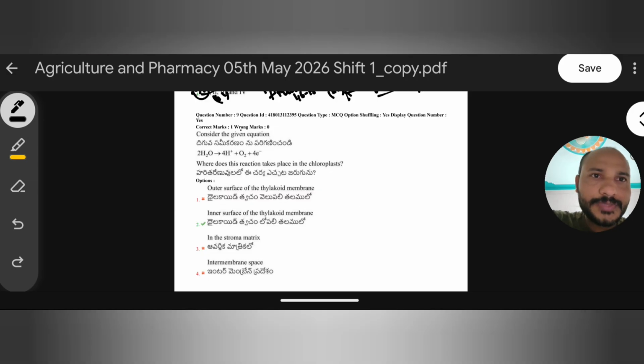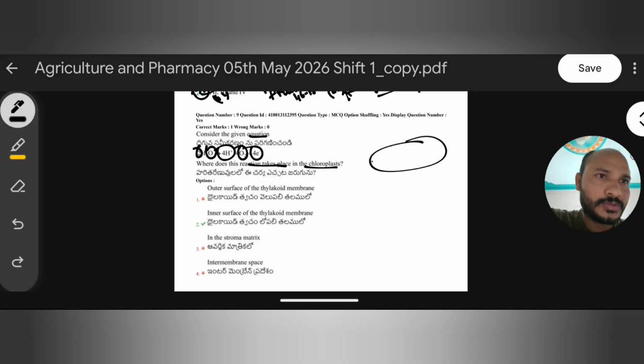So next, the ninth question: consider the given equation. The equation given is 2 molecules of water gives rise to 4 protons, oxygen and 4 electrons. So where does this reaction take place? In the chloroplast. This question is framed from photosynthesis in higher plants, mainly focused on photolysis. In the light reaction, a photolysis process occurs, so we will discuss it here. Generally, all these photosynthesis processes occur in the chloroplast only.